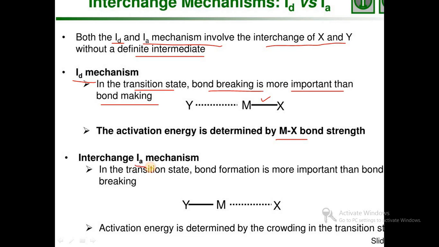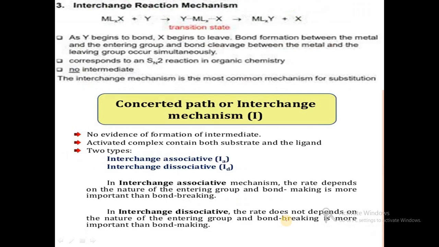In the case of associative interchange, in the transition state, bond formation is more important than bond breaking. So here the M-Y bond is formed, then the M-X bond will be broken. Activation is determined by the crowding in the transition state. In the interchange reaction mechanism, MLnX plus Y, a transition state will be formed.